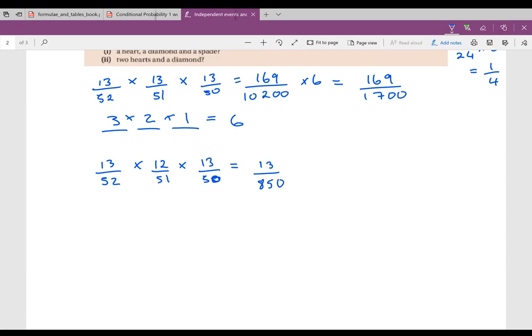Now that's specifically for that order, for heart, heart, diamond. I have to think that there are other options.